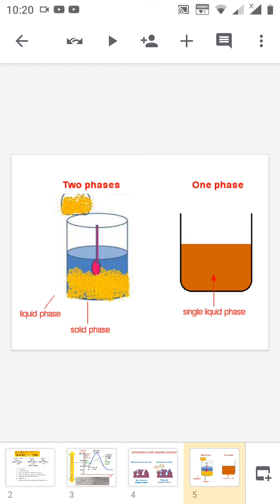For examples of heterogeneous catalysis, we have already studied the Haber process, using finely divided iron as a catalyst, with nitrogen and hydrogen as gaseous reactants. Similarly, there is the formation of SO3, using solid platinum as the catalyst, from sulfur dioxide and oxygen. Thank you.